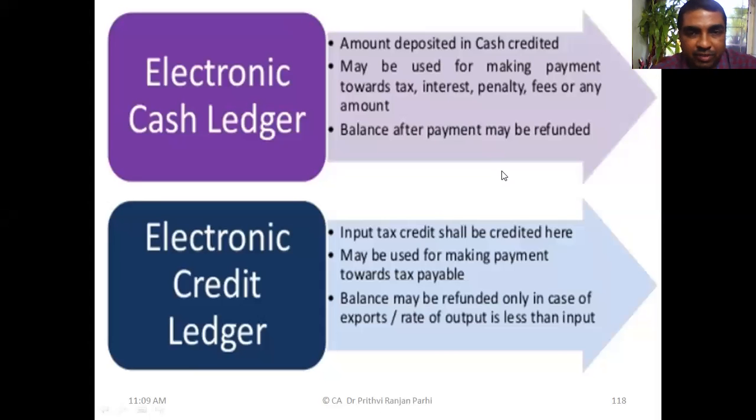Basically, we have seen how the electronic cash ledger looks, how the electronic credit ledger looks, and how supplies made by others are reflected in GSTR 2A, from where you will see what credits are available to you. Is it clear up to this? Electronic cash ledger and credit ledger we have covered.